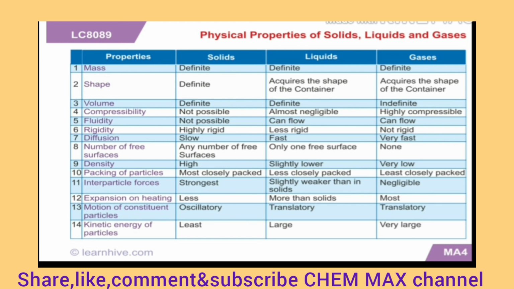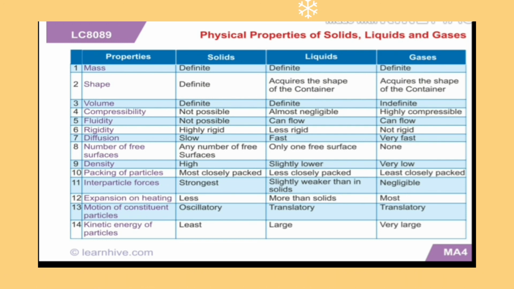Solids have many free surfaces. Liquids have only one free surface, whereas gases have no free surfaces. Solids possess high density. Liquids possess slightly lower density than solids, and gases have very, very low density. Intermolecular distances are less in solids, with more interparticle forces. In liquids, more interparticle distances, less interparticle forces, whereas in gases, more interparticle spaces, very, very less interparticle forces. Solids can be expanded to a lesser extent.